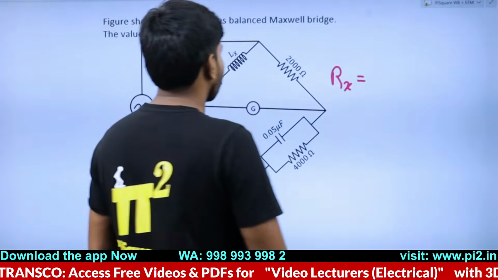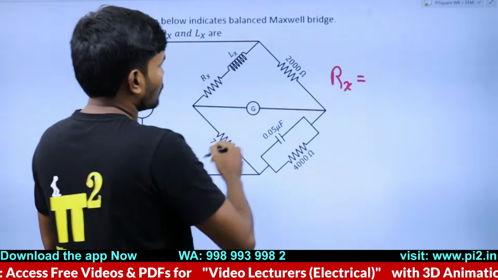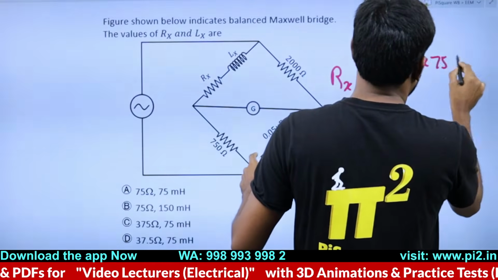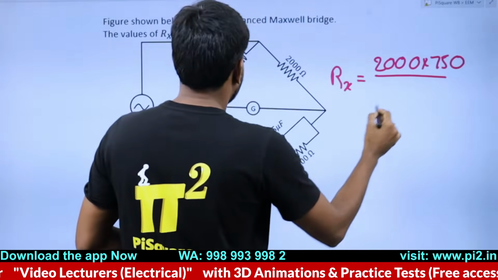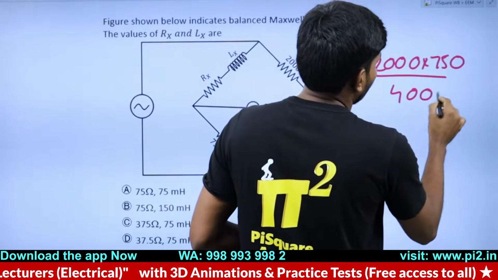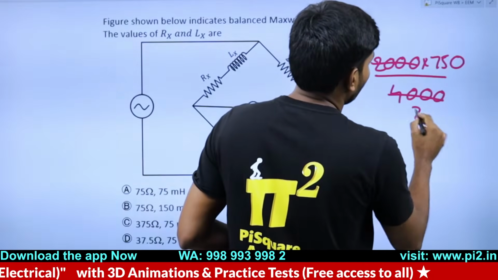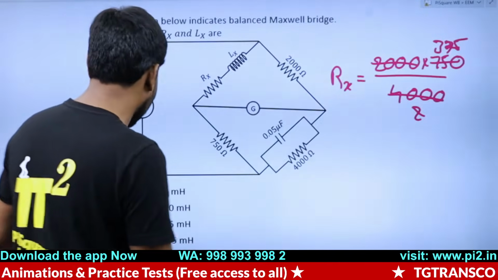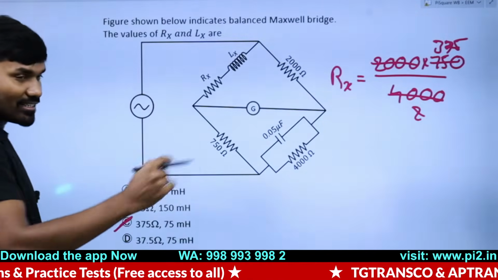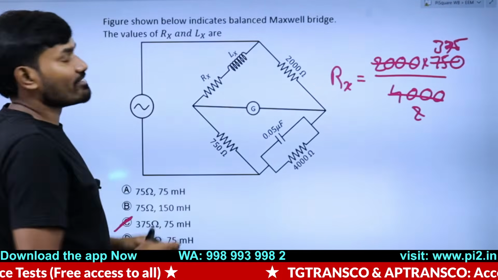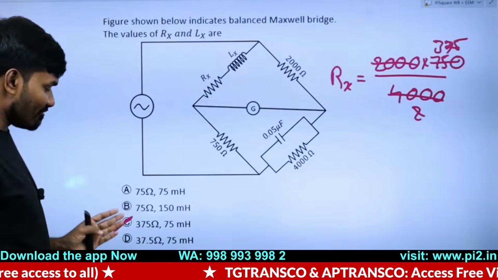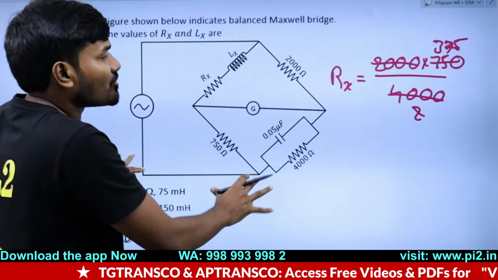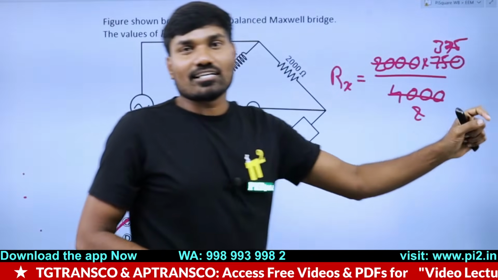Anyway, Rx is equal to, cross multiplying these two, 2000 into 750 divided by 4000. So this is 2, and this is 375. So the Rx value is 375. That's it. Option C is the answer. You don't have to go for Lx even. With just Rx itself, you mark the answer. It appears to be a big question, but in 20 seconds you got the answer.